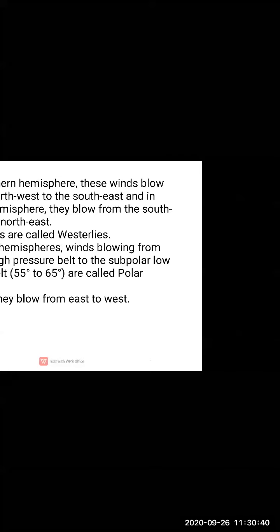Westerlies. So in both the hemispheres, winds blow from the polar high pressure belt to the subpolar low pressure belt. They are called what? Polar winds. See, I have shown you, they lie between the 55 degree and 65-degree parallel, right? In between those parallels, they are called what? Polar winds. So generally they blow from east to west.